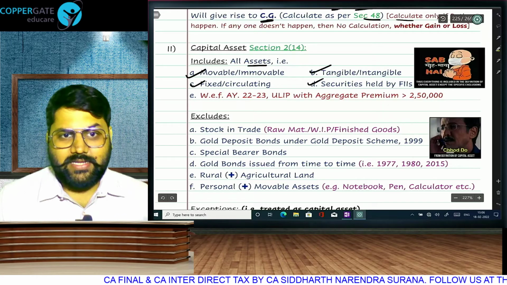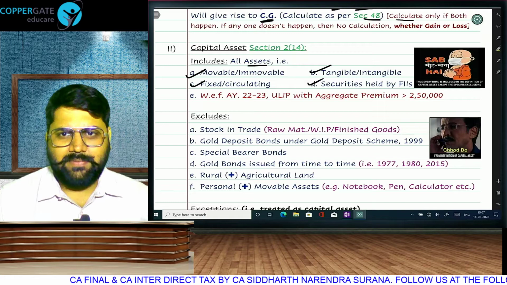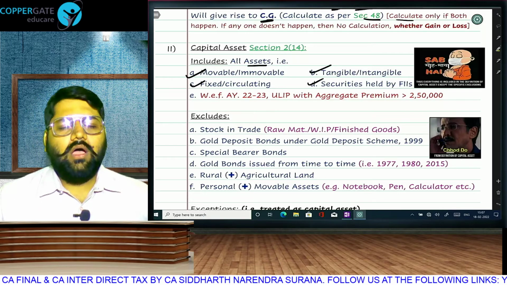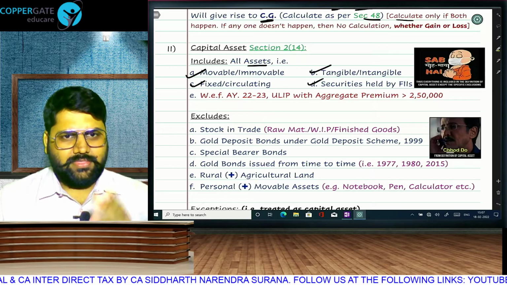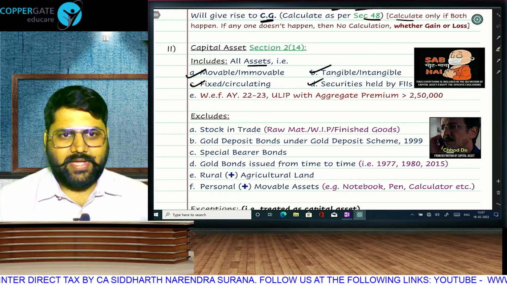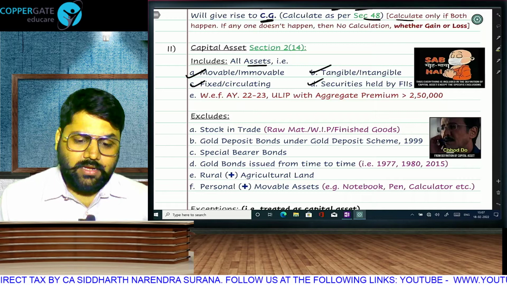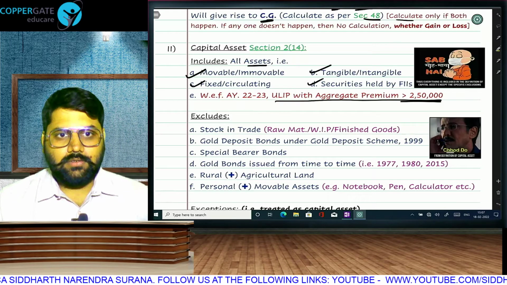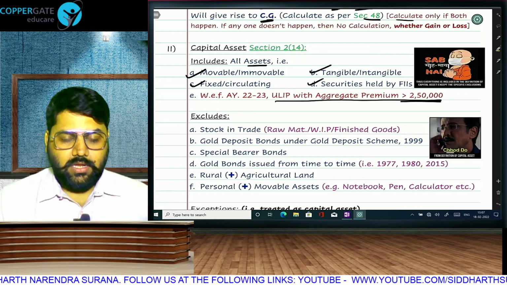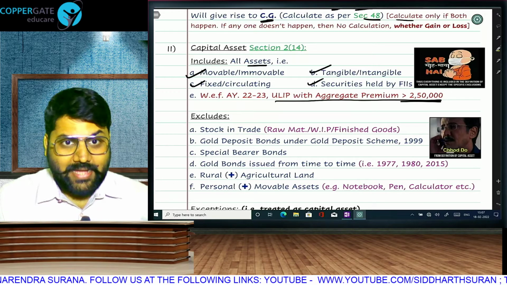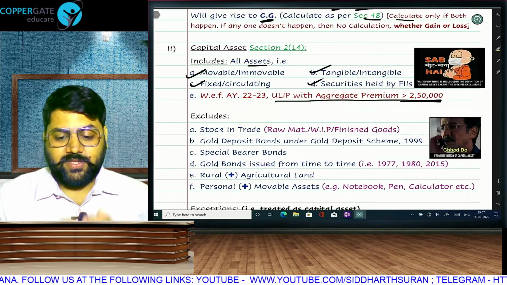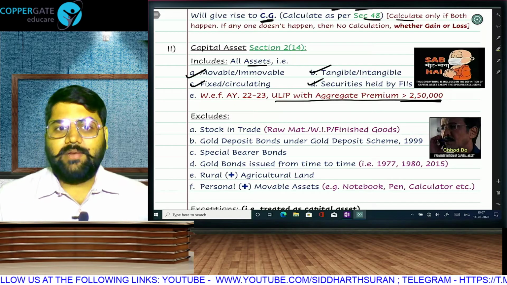Securities held by FIIs, even if they are doing regular trading activity, will be mandatorily classified as capital asset, and thus capital gain is going to arise and the tax treatment in special rates of tax 115AD is covered. And ULIP with aggregate premium exceeding 2,50,000 in any of the years will now be a capital asset, and the redemption of that ULIP, the receiving of maturity money of ULIP, will be taxable.